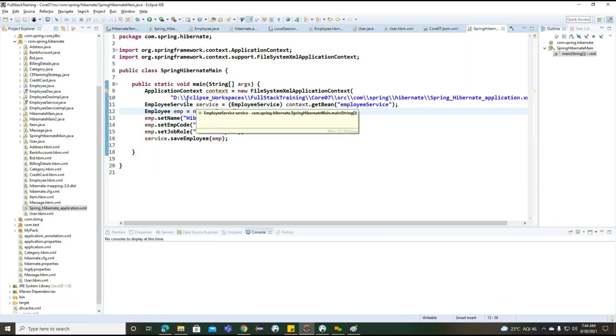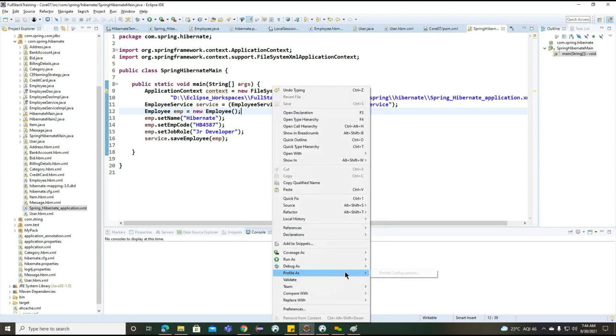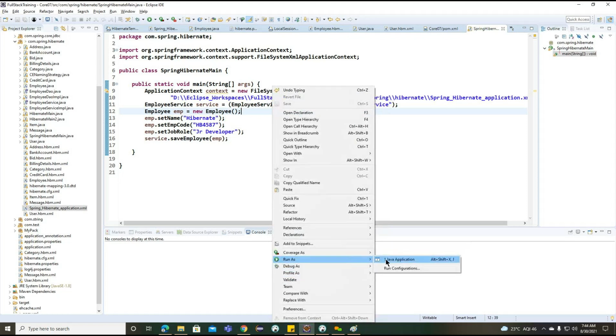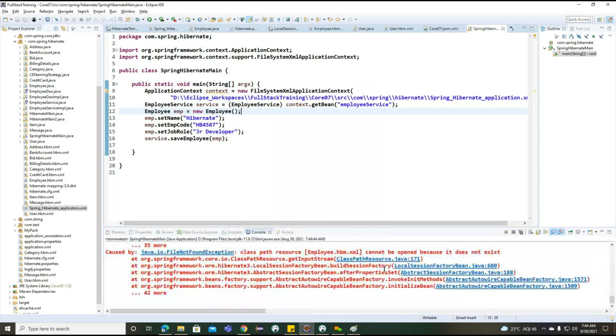With the help of this particular application context, we are loading an object here, and we are creating an employee object. Once we have created it, we are trying to save the particular employee record into the database. So we'll observe if everything goes successfully, the particular record is going to be inserted into the database.